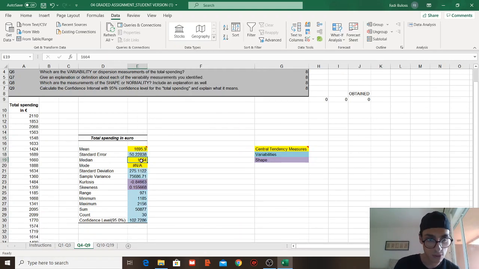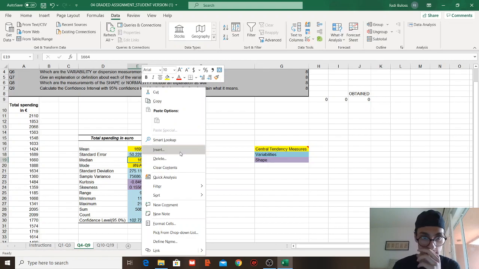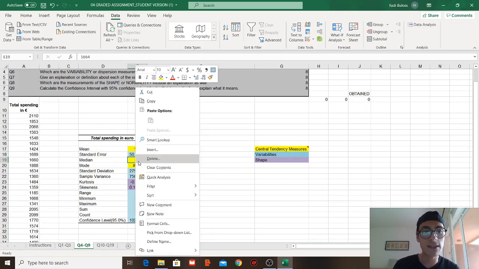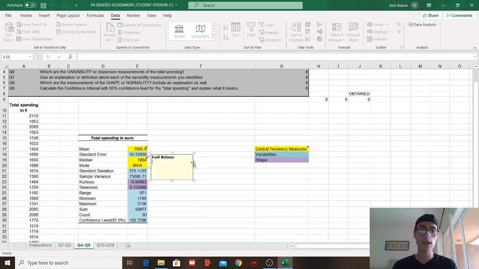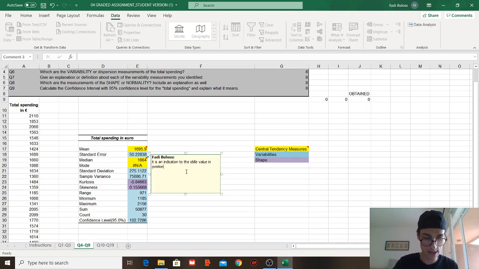I'm going to actually go to median first. I'm going to finish with the central tendency, then we understand the rest. Median. What do I mean by median? Median is the middle value. It is an indication of the middle value in position, not value. It's important that we understand it's a position, it's not value.